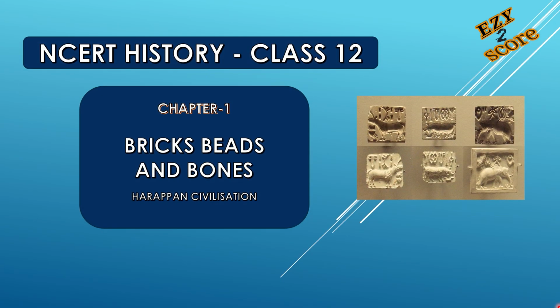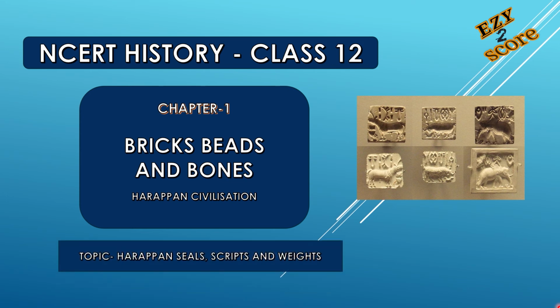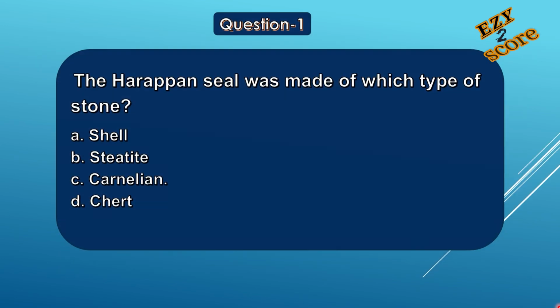Here we are going to discuss 5 important multiple choice questions from chapter 1, Bricks, Beads and Bones, from the NCERT book of class 12th history part 1. It is based on the topic the Harappan seals, scripts and weights. So let's start. Question number 1.